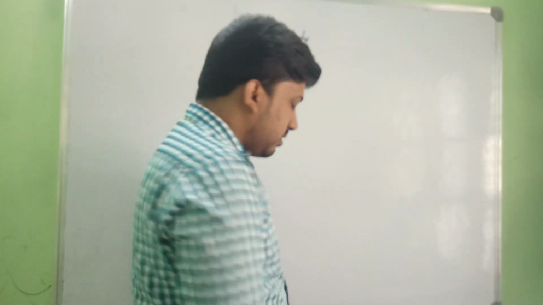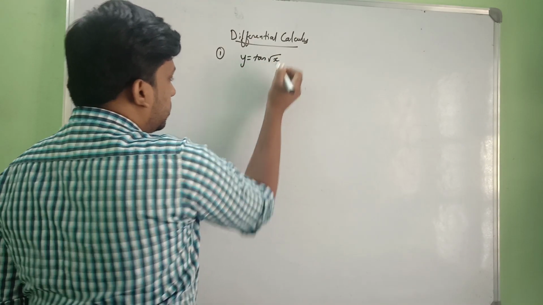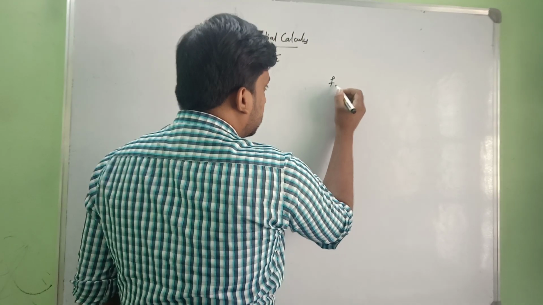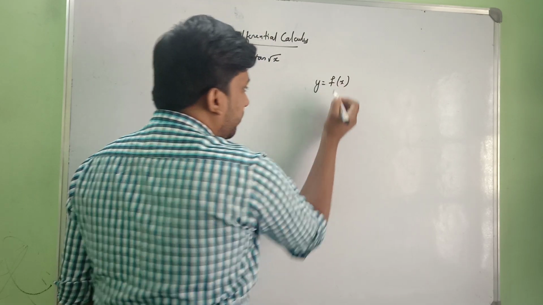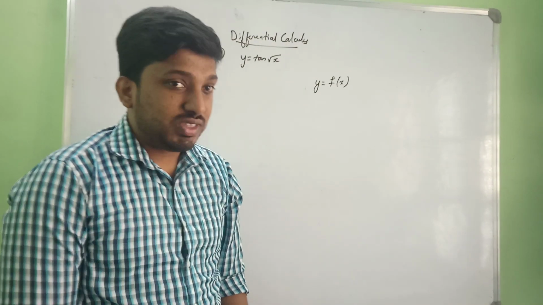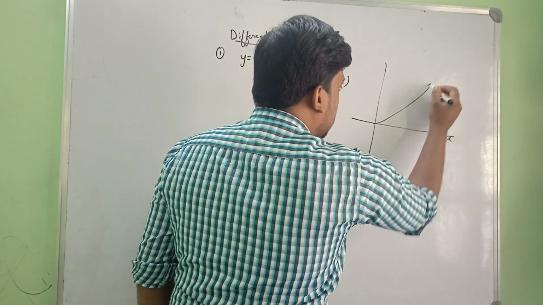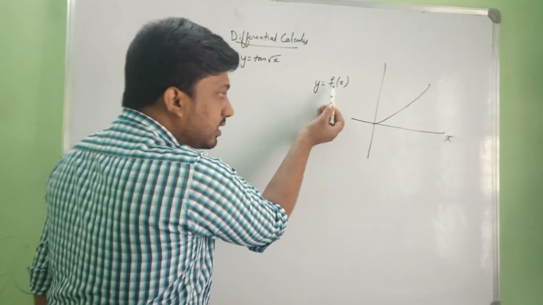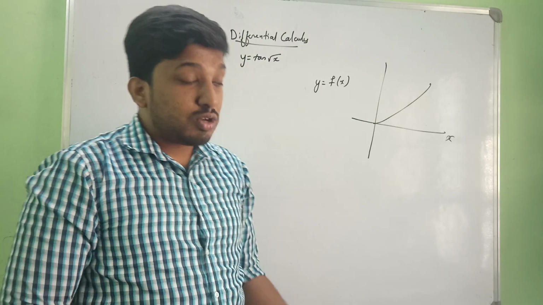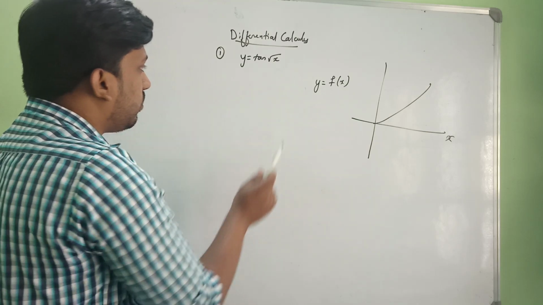The first problem here asks us to differentiate the function y is equal to tan root x. I hope you know the meaning of a function. y is equal to f of x, where x is the independent variable and y is the dependent variable. As x changes in the graph, y changes. So y is dependent on x and x is independent. We can take any values, and in the chapter on functions you have studied deeply about domains, ranges and all these things. So this is y of x, a function.